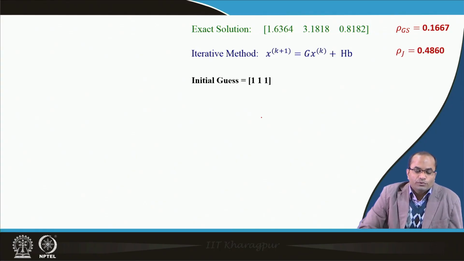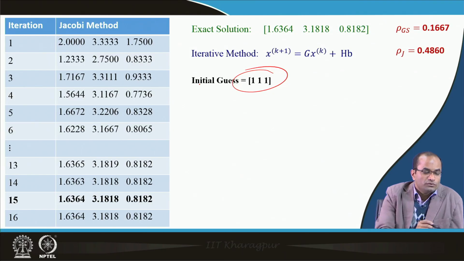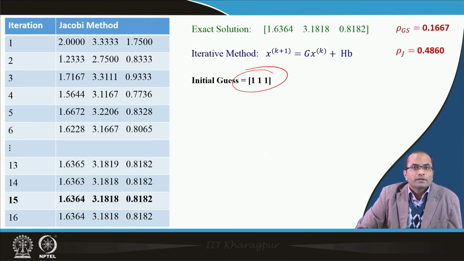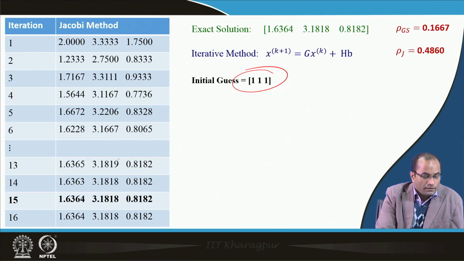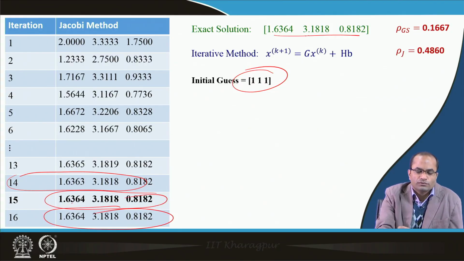So, now let us compute with the initial guess here (1, 1, 1), and what do we see that if we apply the Jacobi method, the iterations, then we are getting here after 14 iterations, that the values are no more changing here. So, 1.6364, which is actually the exact solution up to this 4 decimal.